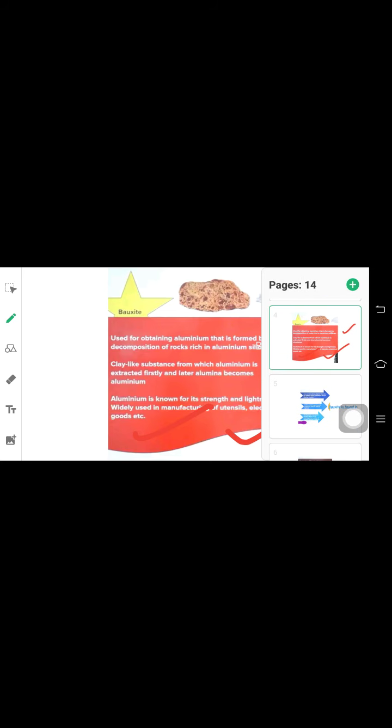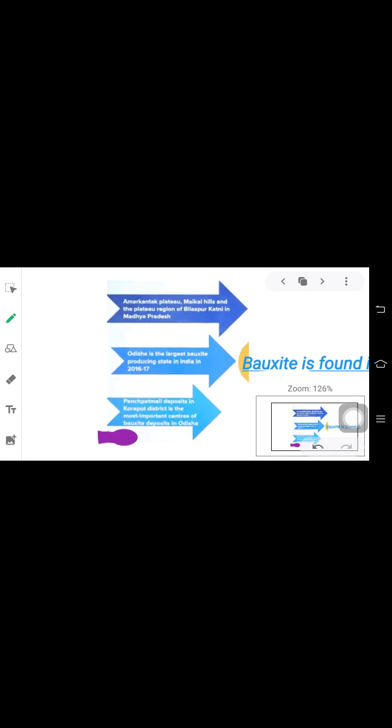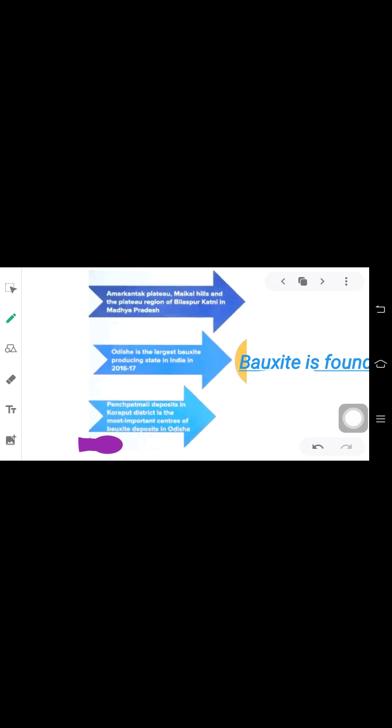Where is it generally found? Bauxite is generally found in the Amarkantak Plateau, Maikal Hills, and the plateau region of Bilaspur, Katni in Madhya Pradesh. You have to remember these areas because these can come as a question.